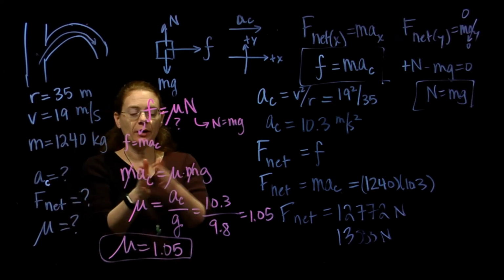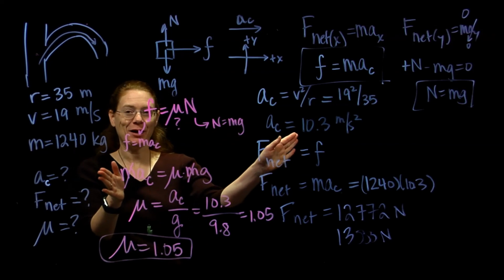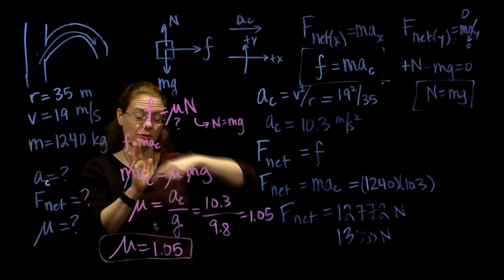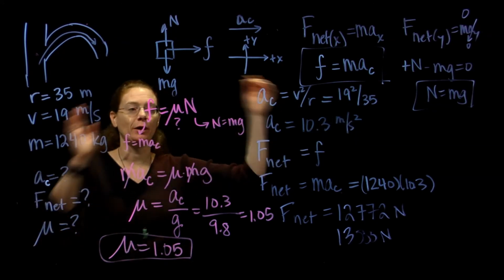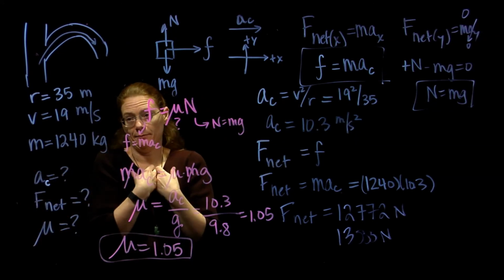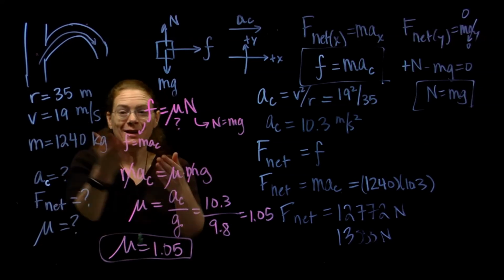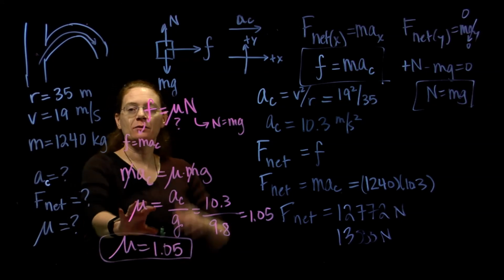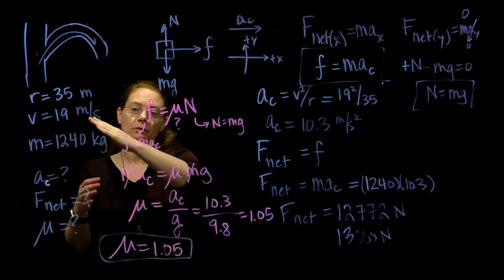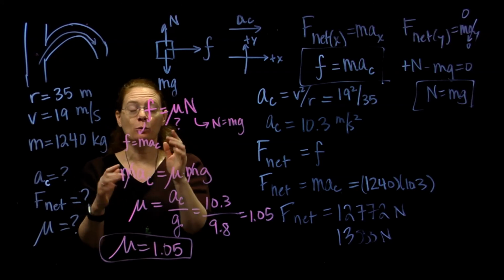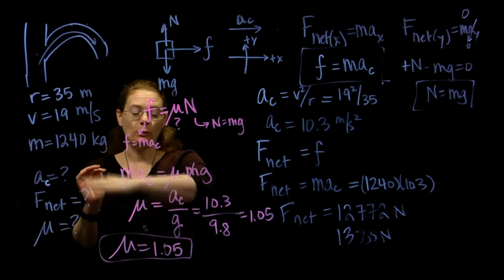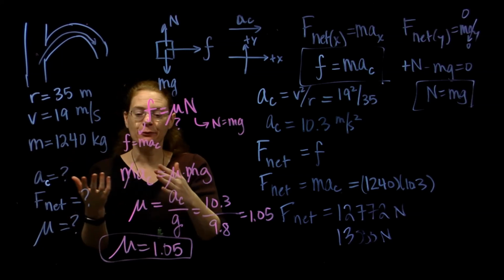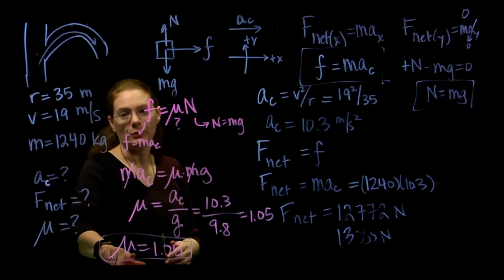Would you try going around a flat exit ramp at 45 miles an hour? A flat, short, a small one, not a real big one, but a real small one? I wouldn't want to try it. And the reason is we need such a high coefficient of friction. This right here is why we bank turns. Because, as we're going to see with an example in class, when we bank the turn, you actually have a much higher speed that you can go safely for a certain coefficient of friction.